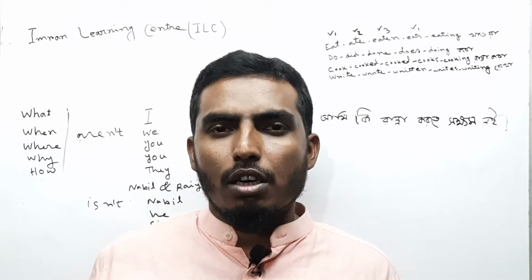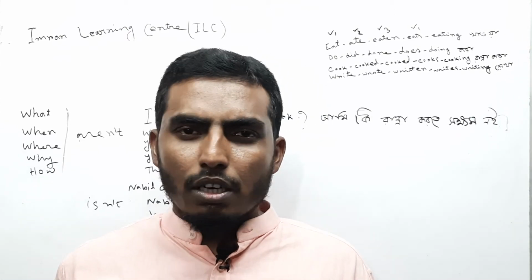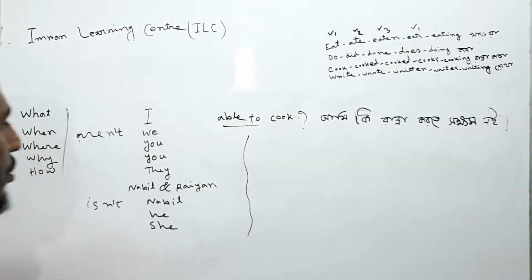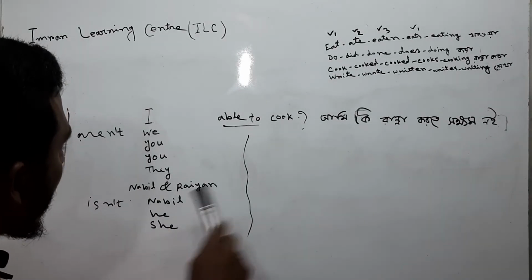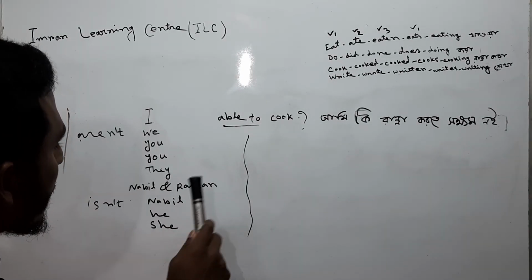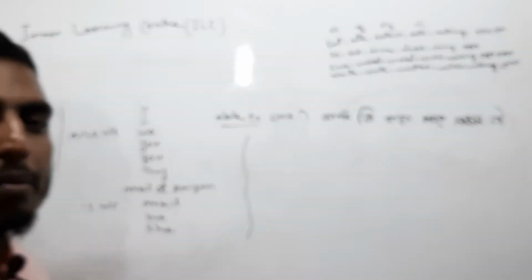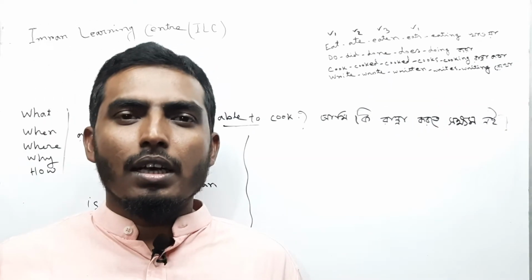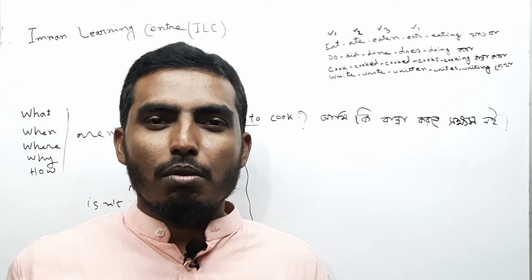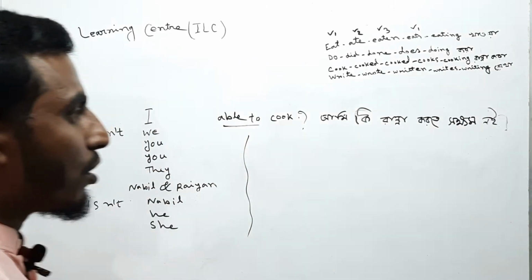Aren't I able to cook, আমি কি রান্না করতে সক্ষম নই? Aren't we able to cook, আমরা কি রান্না করতে সক্ষম নয়? Aren't you able to cook, তুমি কি রান্না করতে সক্ষম নয়? Aren't they able to cook, তারা কি রান্না করতে সক্ষম নয়? Aren't Nabil and Rayan able to cook? Isn't Nabil able to cook? Isn't he able to cook, সে কি রান্না করতে সক্ষম নয়? Isn't she able to cook, সে কি রান্না করতে সক্ষম নয়?